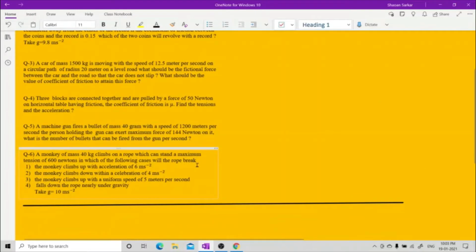Next is an interesting question. This has come in the IPU examination also, in external, I remember. A monkey of mass 40 kg climbs on a rope which can stand a maximum tension of 600 Newton. In which of the following cases will the rope break? The monkey climbs up with an acceleration of 6 meters per second square. The monkey climbs down with an acceleration of 4 meters per second square. The monkey climbs up with a uniform speed of 5 meters per second and falls down the rope nearly freely under gravity. Take g to be 10 meter per second square.